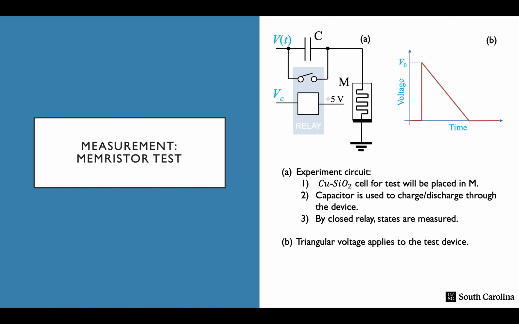In our test, we used the triangular voltage pulse. The long enough waiting period after the applied pulse is required to ensure the capacitor to be fully discharged. After the evolution, the final state is measured with the closed relay. For the ideal memristor, with any form of the applied voltage, the final and initial state should be the same after the charge on the capacitor returns to its initial value.